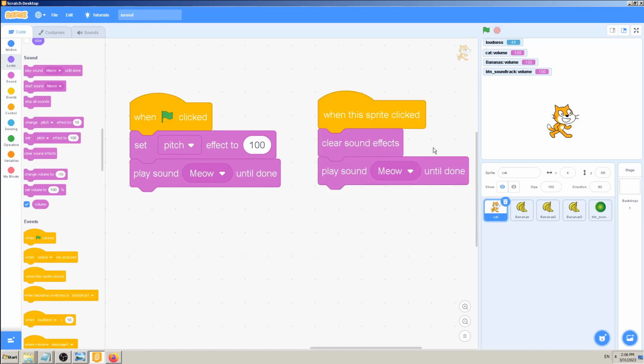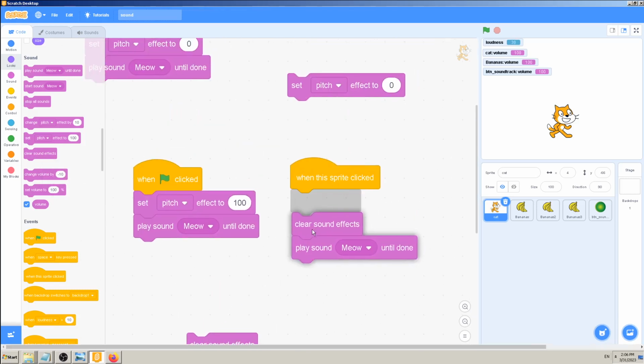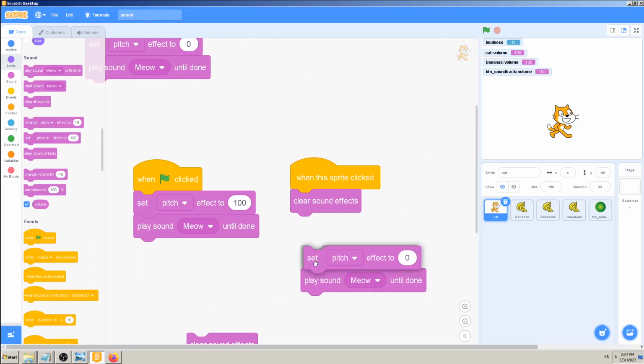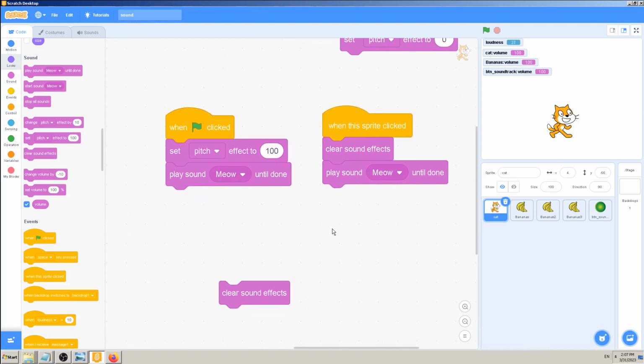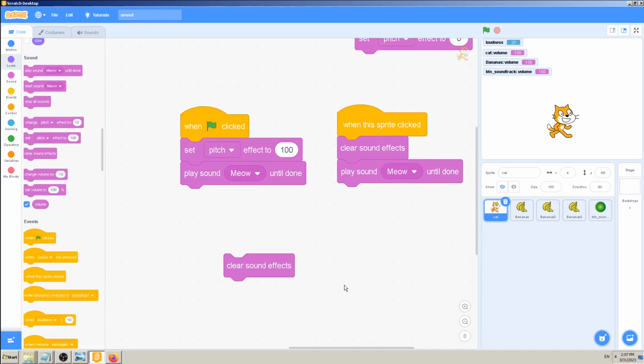So sometimes you can use clear sound effects here, or set pitch effect to 0. It will give the same result, and you have learned that also now, how to achieve the same result using different blocks. But sometimes this is much better, and also because I could use different kinds of effects here.